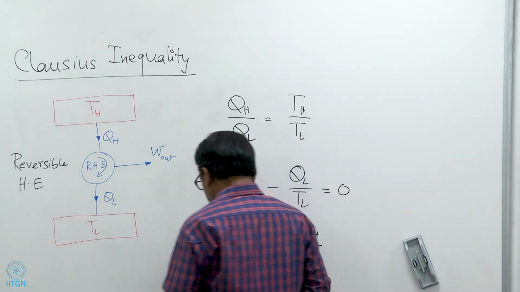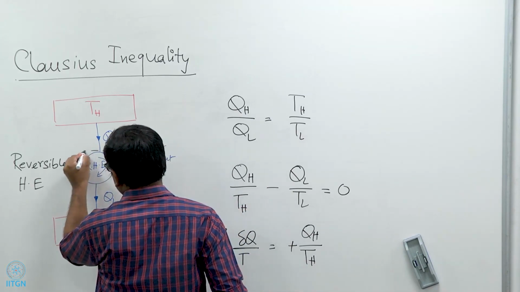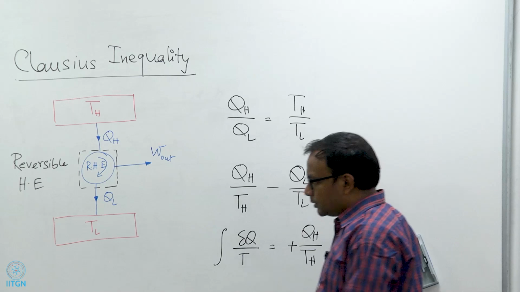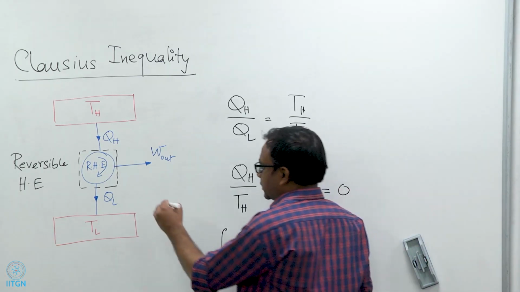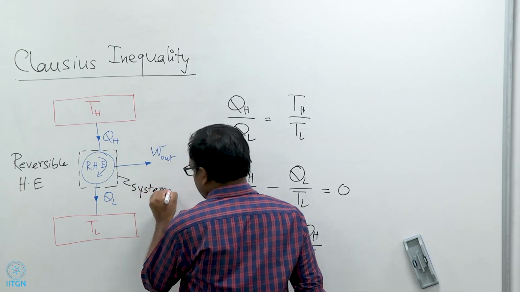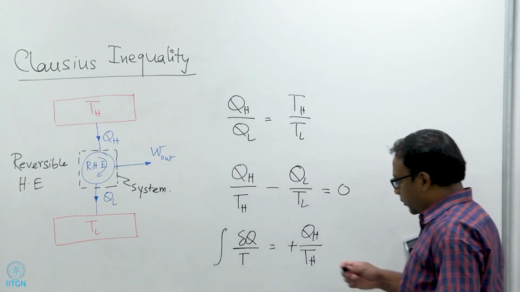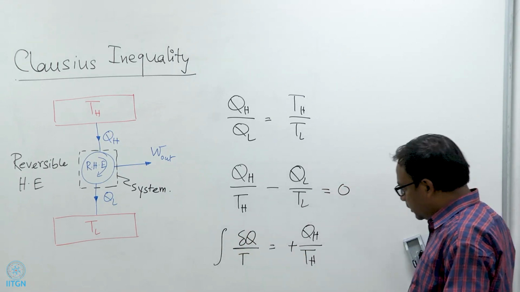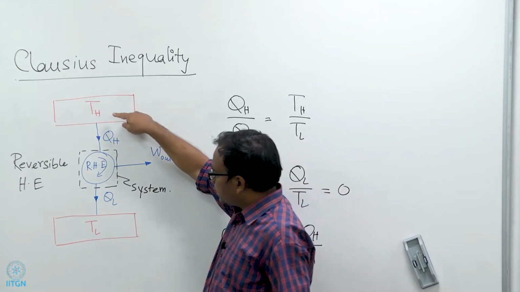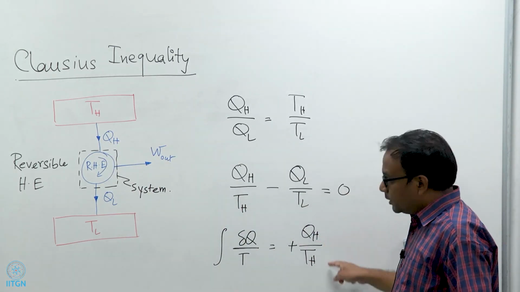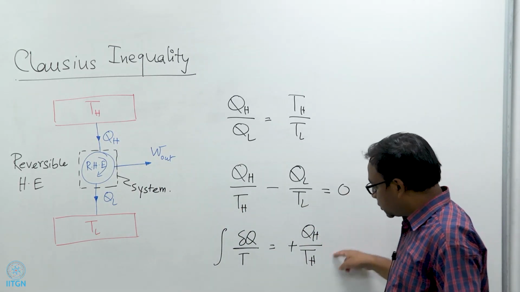And let me remind you that in this case the heat engine would be considered to be, this is what we consider as our system. So, this is our system and this happens to be a closed system. So, for this system, if we calculate this quantity integral del q by t, we see that this heat transfer between the source and the heat engine will contribute this much to the integral.